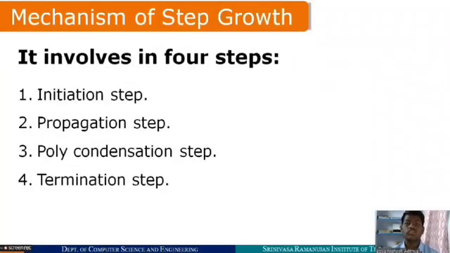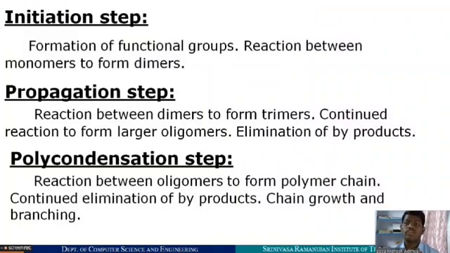Its mechanism involves four steps. First is the initiation step, then the propagation step, the polycondensation step, and the last step is the termination step. First of all, we talk about the initiation step. In this step, functional groups form and monomers react to form dimers. Propagation step. In this step, dimers react to form trimers, and continued reaction forms larger oligomers.